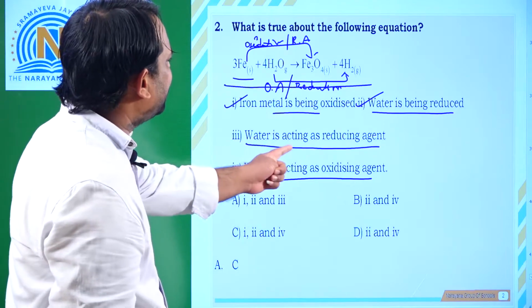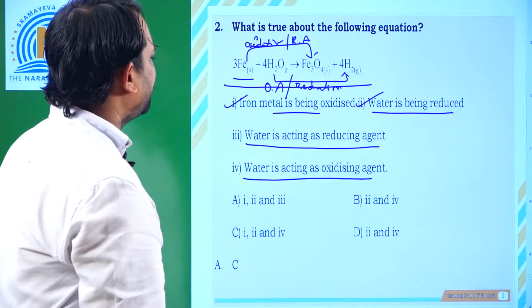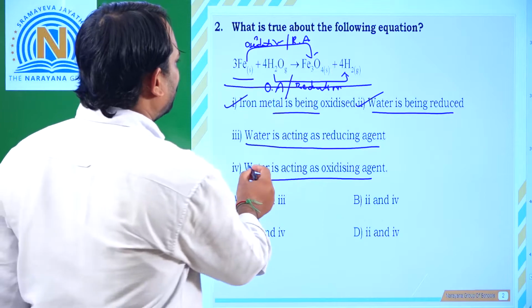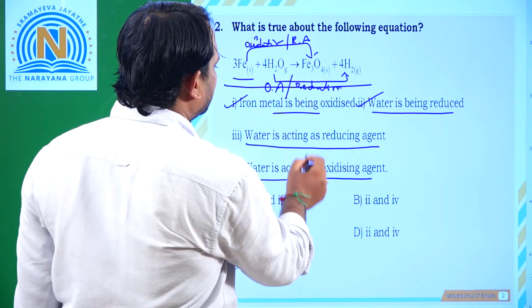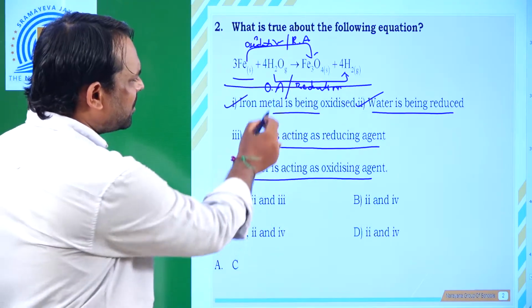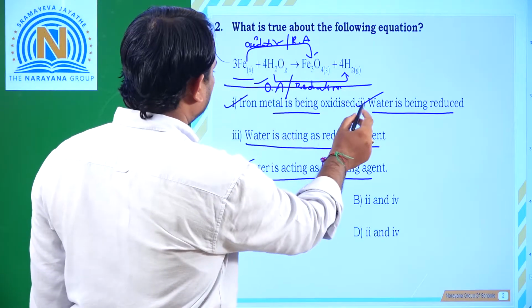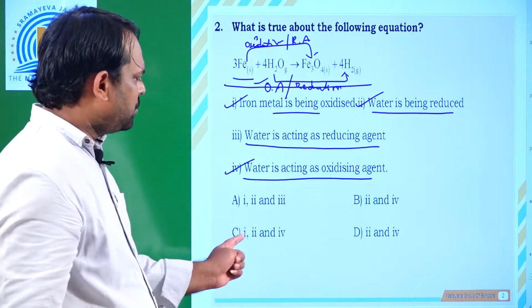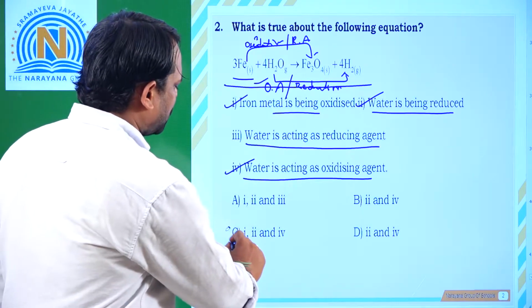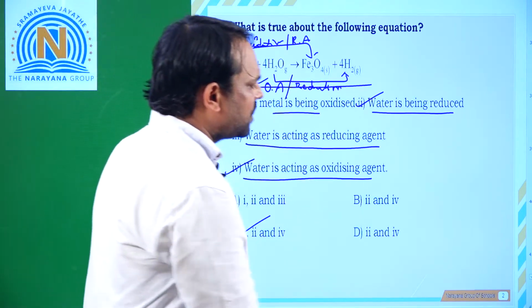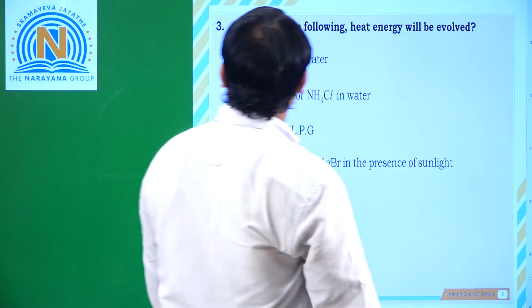Here iron will act as reducing agent, whereas H2O acts as oxidizing agent. So water acting as reducing agent is wrong, and water acts as oxidizing agent is correct. So how many are correct? 1, 2 and 4 are correct. Which option is correct? Option C is correct. And next we will move to the third question.